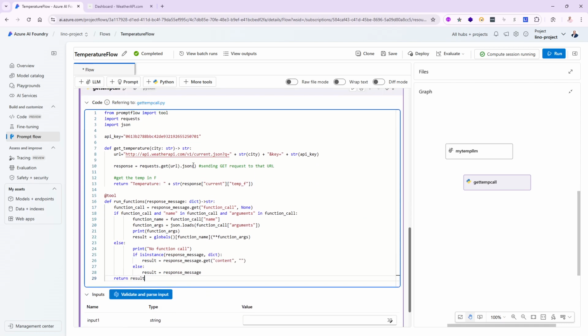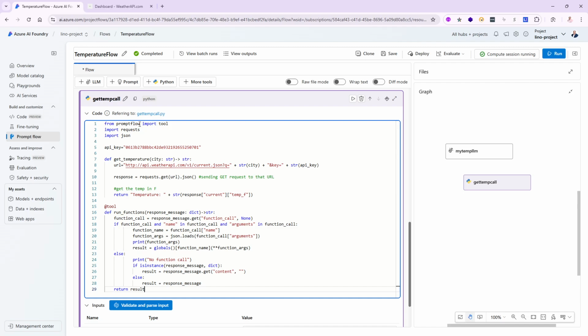All right, the first one is PromptFlow. As a matter of fact, in the latest release of PromptFlow, this is going to work, but it's actually deprecated. What you need to do is come in here and say promptflow.core import tool. This is the one that is not deprecated. So it will still work both ways, at least for the foreseeable future. But at some point you will need to put .core in here for this to work.